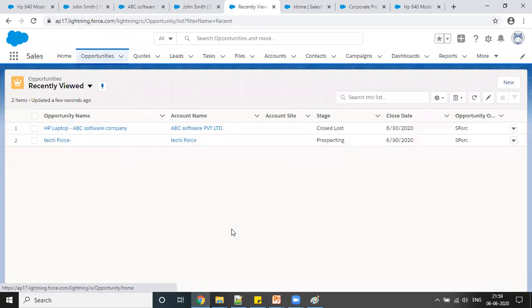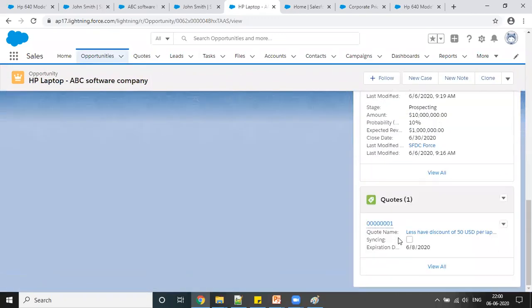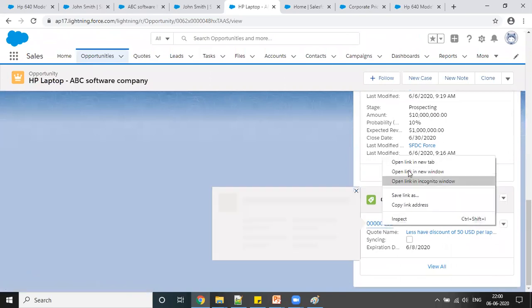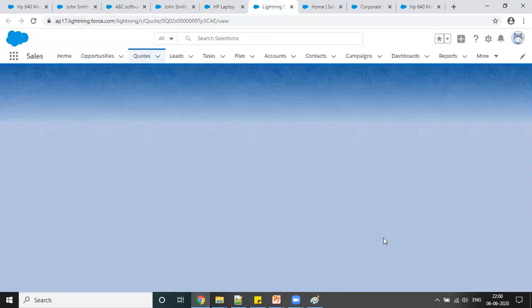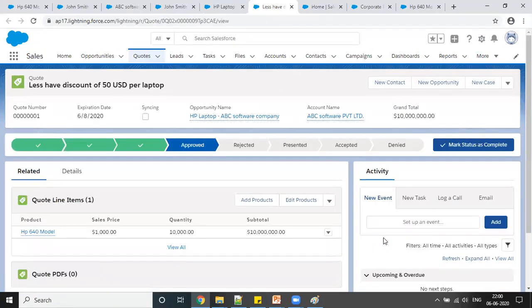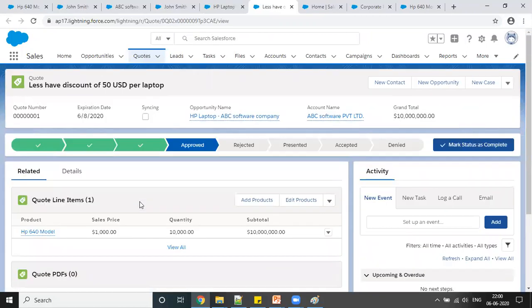So if I just open this here, and on the related side, I have this one quote. So this is the quote, and the grand total is this. And I'm saying it has been approved, and I'm making it accepted.